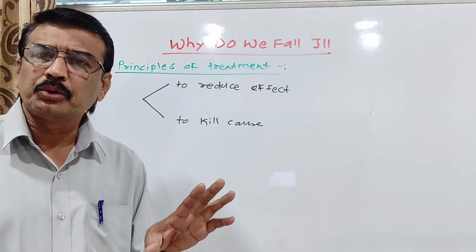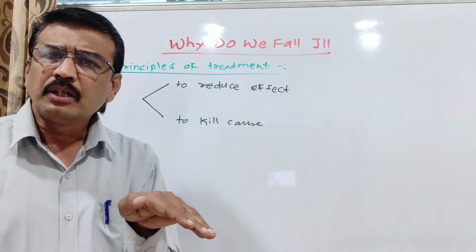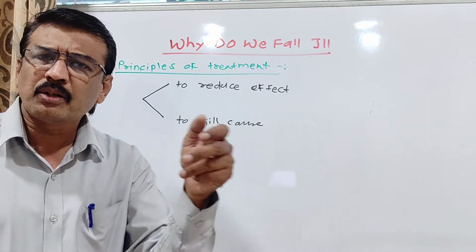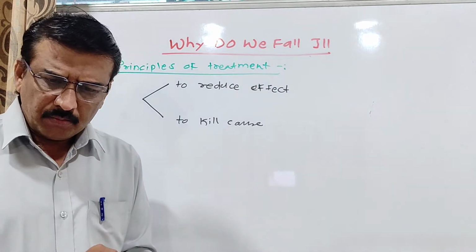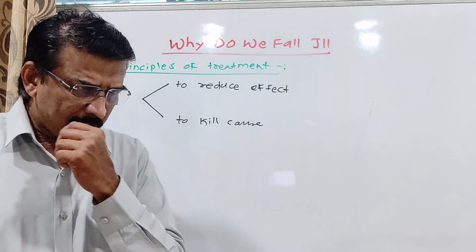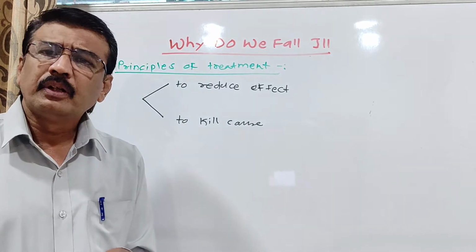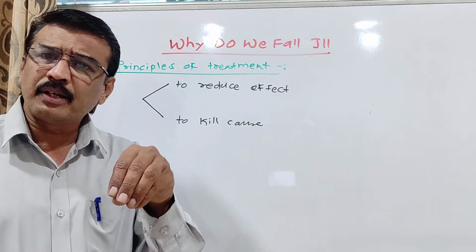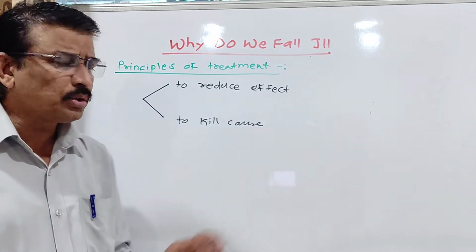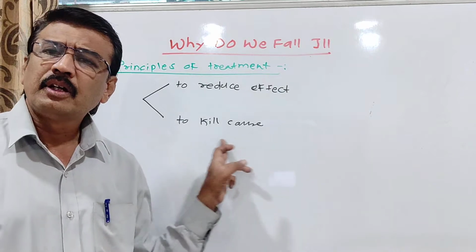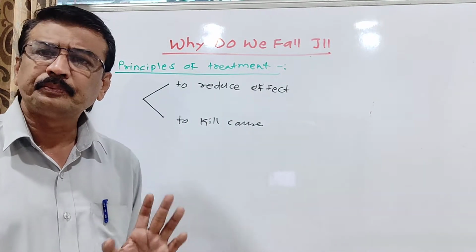Because the first part will reduce only the symptoms. Suppose there is some kind of pain due to some infection, then they give us just a painkiller that will reduce the pain, but the painkiller is not responsible to kill the pathogen, the cause remains as it is, and so they use the second way, that is they kill the causal organism.